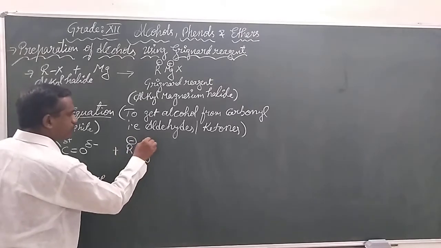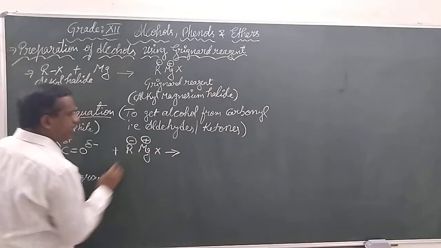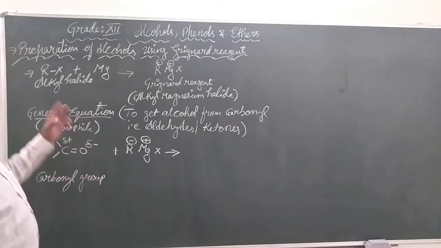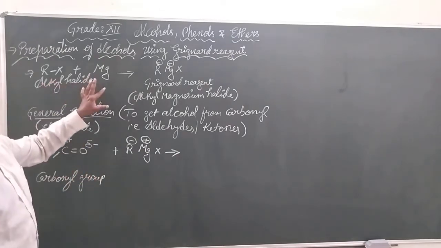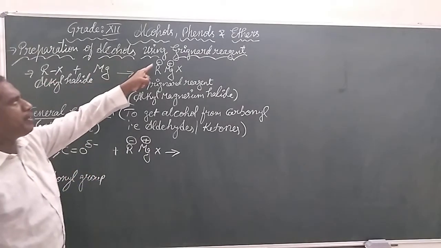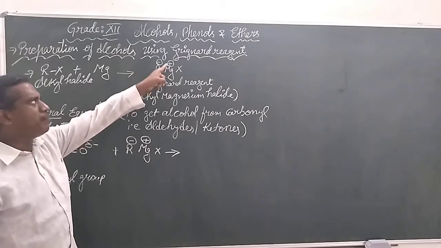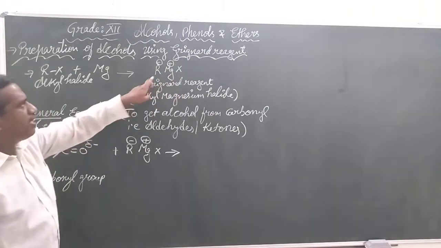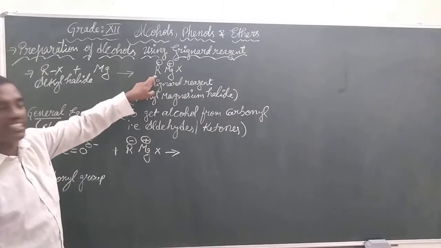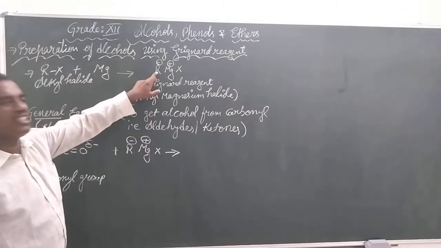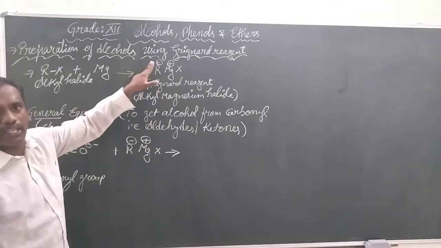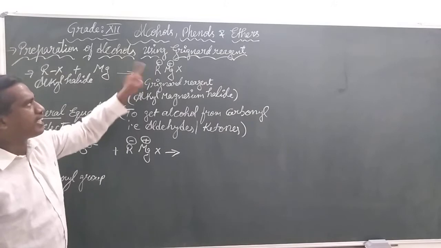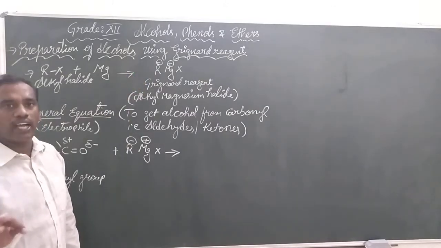Please observe, children, when we reacted an alkyl halide with magnesium metal, it formed R minus Mg plus and X, where R is the alkyl group, as we already discussed. Now this has a negative charge on it, meaning it is going to act like a nucleophile.